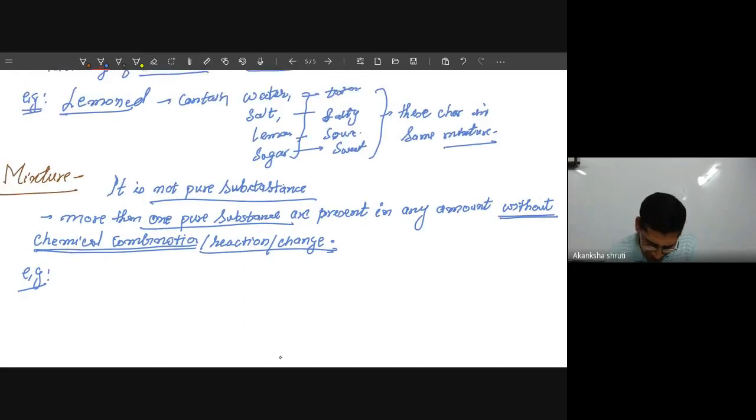Say if I am taking this salt, if I am talking about this salt, it is NaCl. I am taking the pure substance that I have taken, NaCl, and water. If I am talking about the water, it is our H2O.